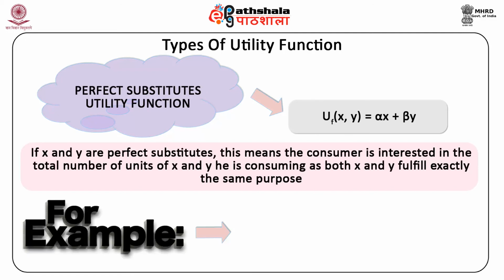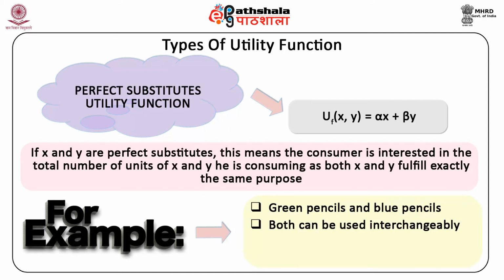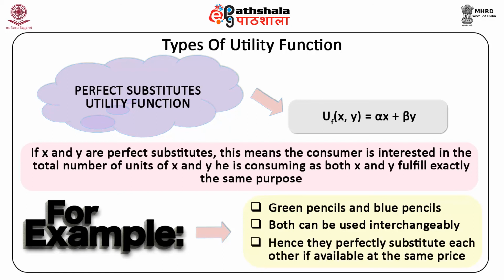For example, green pencils and blue pencils. Both can be used interchangeably. Hence, they perfectly substitute each other if available at the same price. Moreover, monotonic transformation of UF of x, y will also represent perfect substitutes.